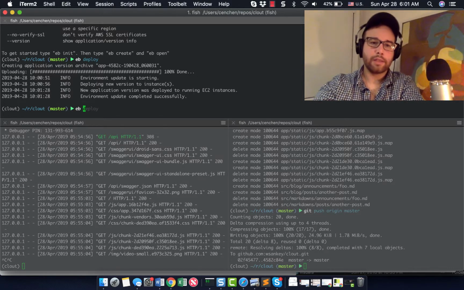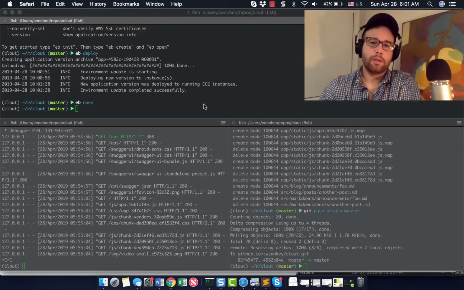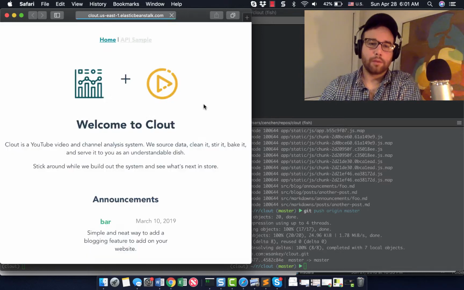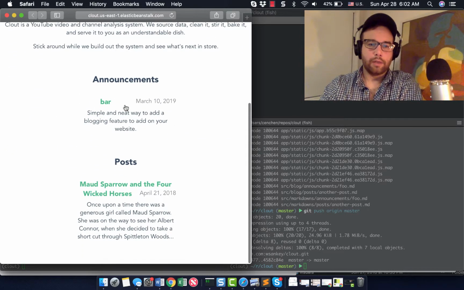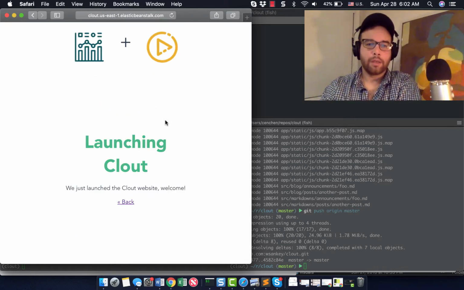Okay, so now this is done deploying. If I do eb open, what it should do for me is open up another browser, which it's doing, and here it is. So launching cloud. This is deployed. It's really that easy.